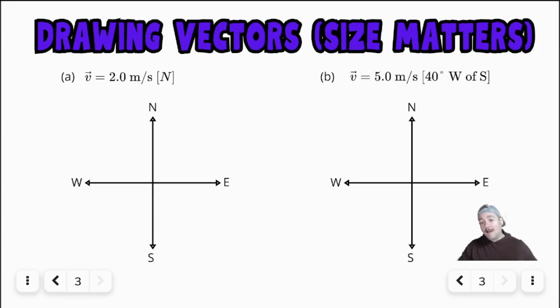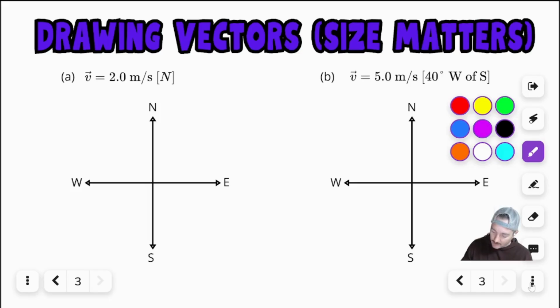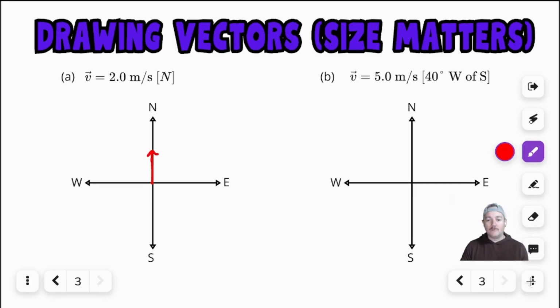Now, I am not measuring these on assessments. Your teacher shouldn't be either. If they give you grid paper, that might be different, but when I ask my students to draw these, just keep it relatively reasonable. I'm just going to change the color of my pen here. Let's go nice red. So 2 meters per second north, just like that. I start at the origin in the middle, and I went 2 meters per second north. I'll label that with my v.